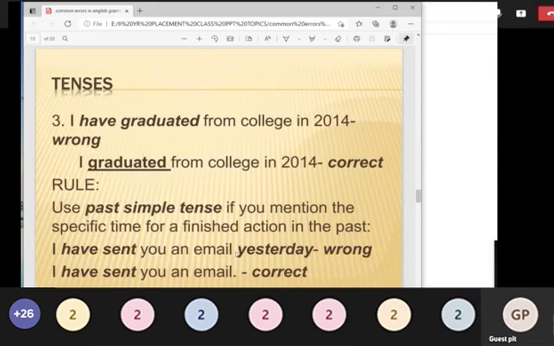Okay, so "I have graduated from college": you have to use only simple past tense. I have graduated, so what tense is it? It is wrong. You have to use only simple past tense: I graduated from college in 2014. If you mention a specific time, so in 2014 I graduated, if you mention any specific time, you have to use only simple past tense. Okay, that is a rule.